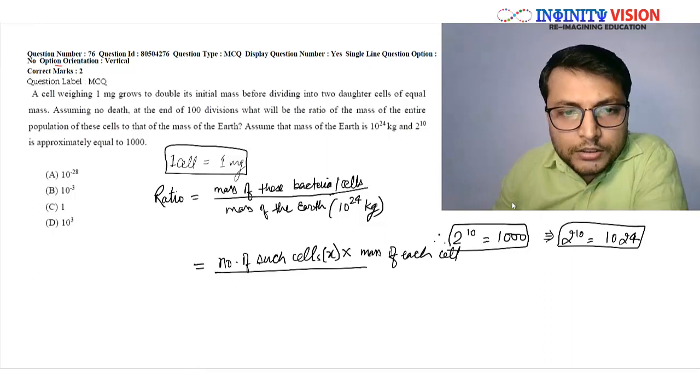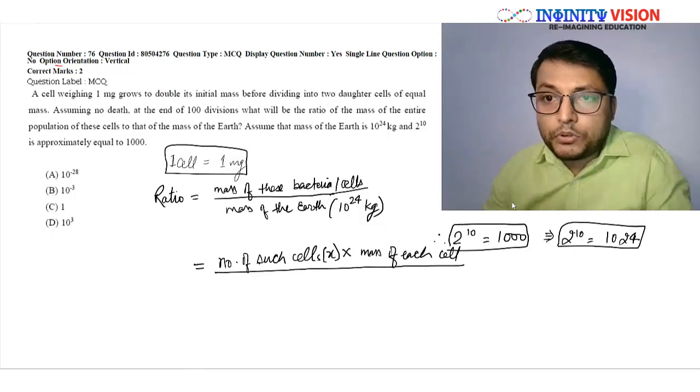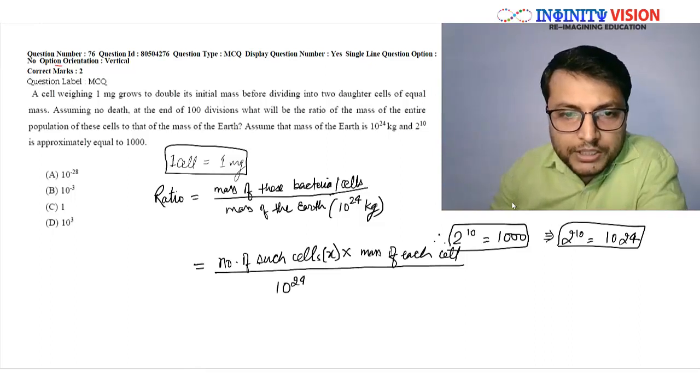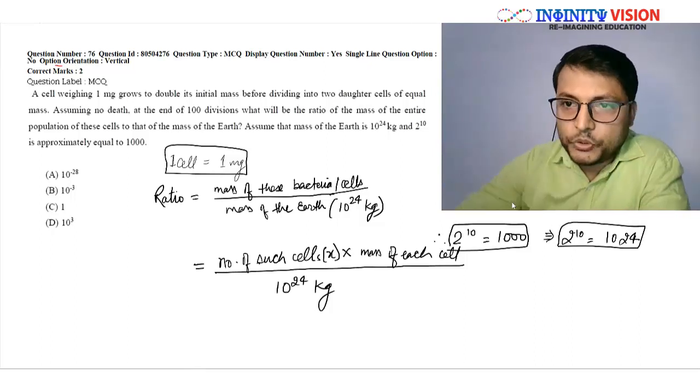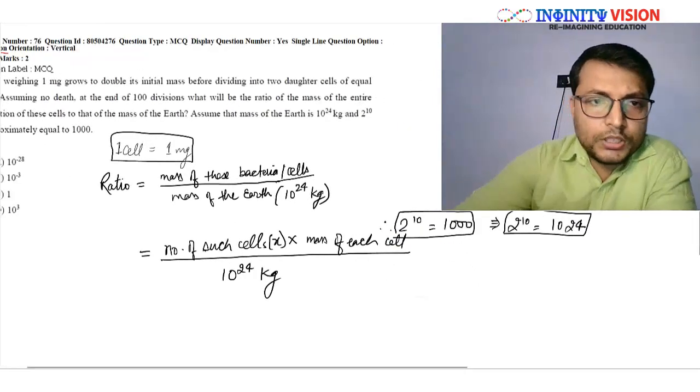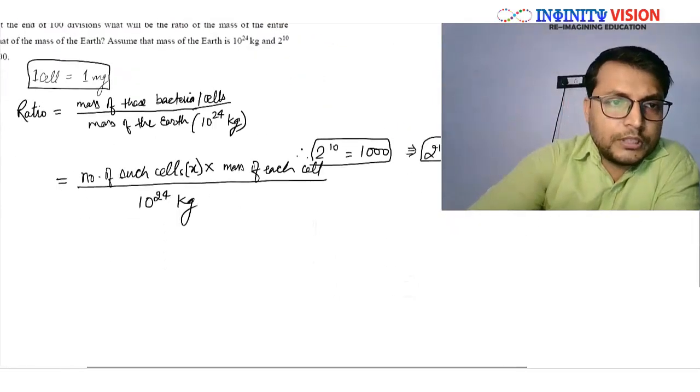That will give you the mass of all such cells, upon the mass of the earth, that is 10 to the power 24 kg. I hope there should be no problem in this.